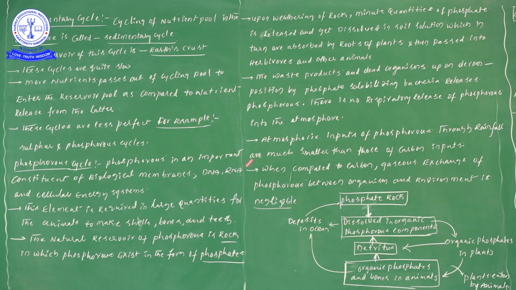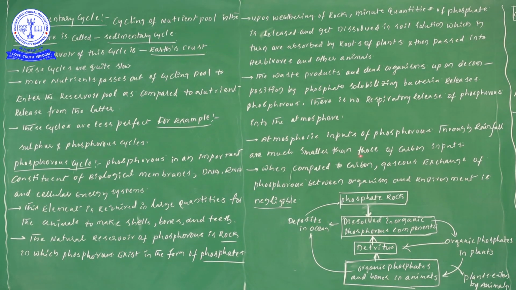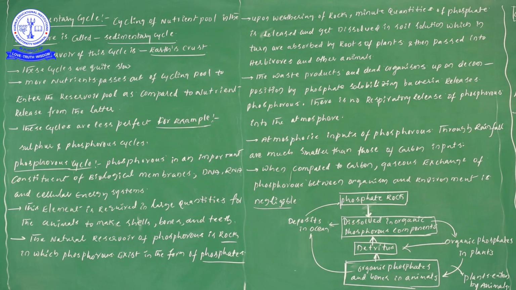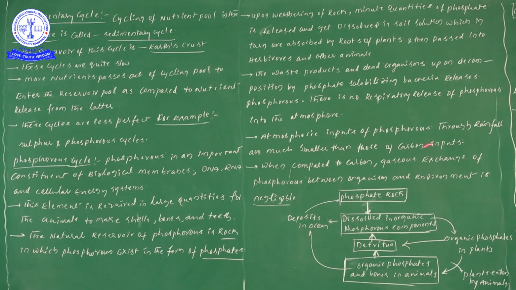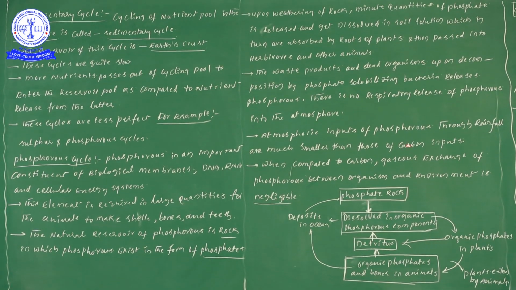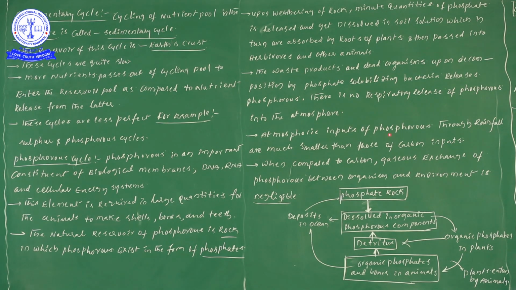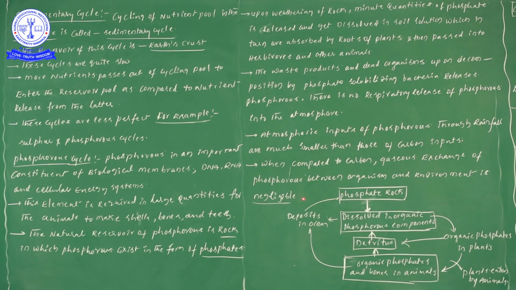Next one, atmospheric inputs of phosphorus through rainfall are much smaller than those of carbon inputs. Through rainfall, in comparison of carbon and phosphorus, which one will be added more into the soil? Definitely carbon inputs are more than phosphorus. When compared to carbon, gaseous exchange of phosphorus between the organism and environment is negligible. So this is the third difference we are observing.